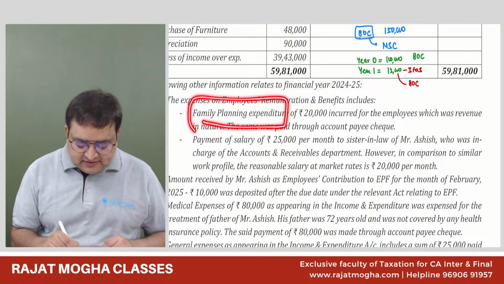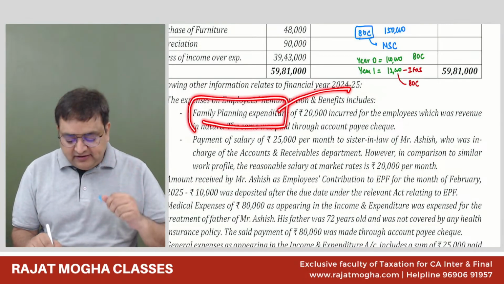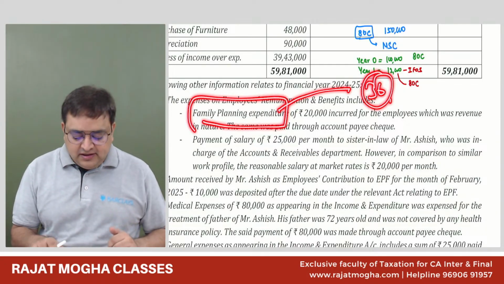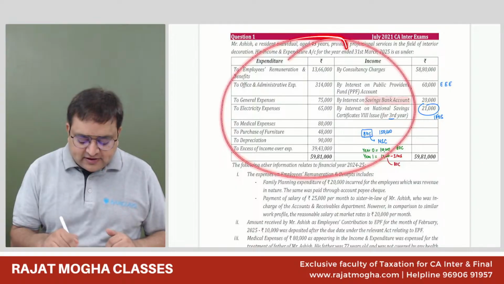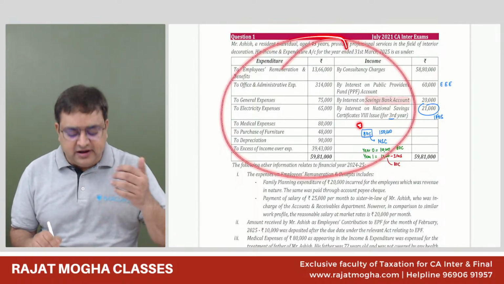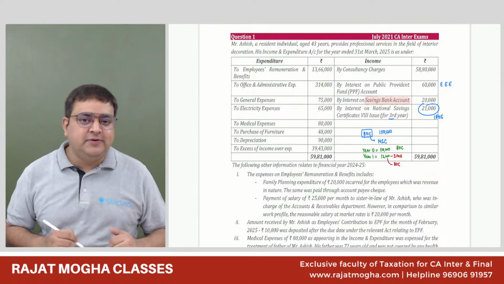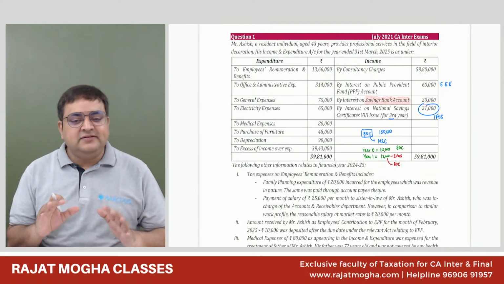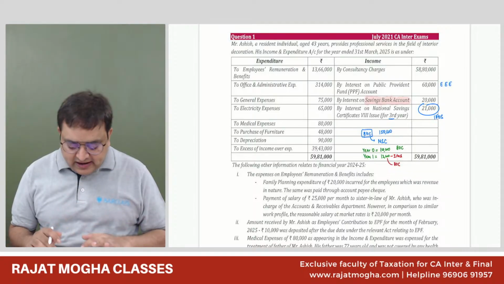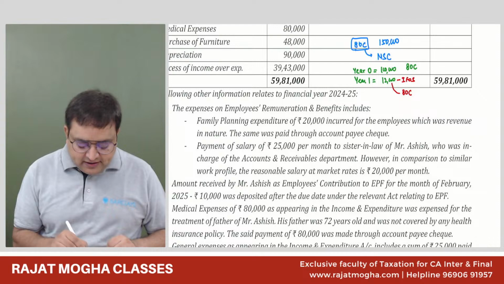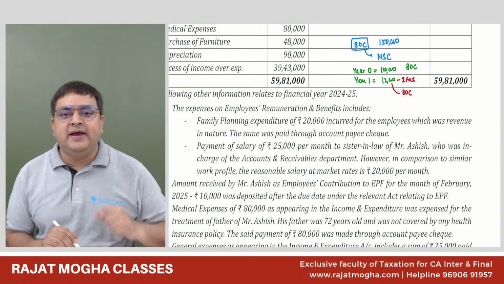Family planning expenses are allowed under section 36. However, only to a company assessee. If this profit and loss account would have been of a company, Ashish Limited, A Limited, B Limited, C Limited, I would have allowed these expenses. These expenses are not allowed for any assessee other than a company assessee. So only for a company assessee are family planning expenses allowed.